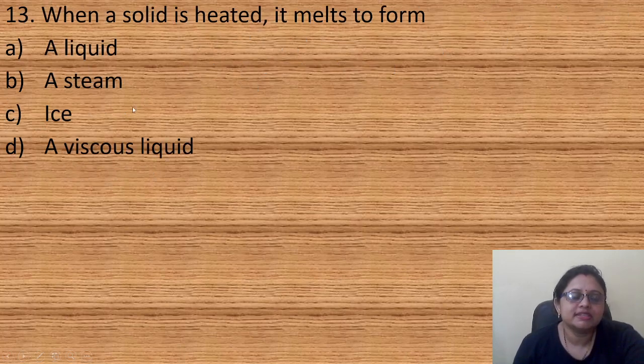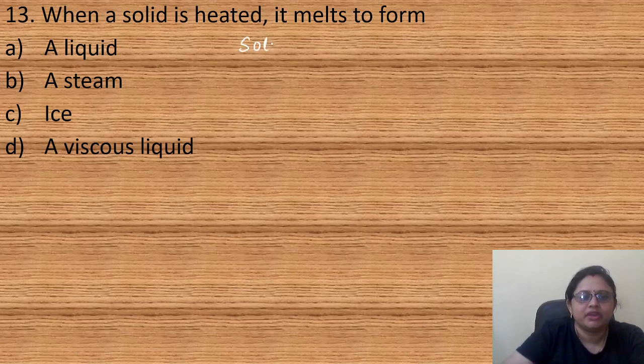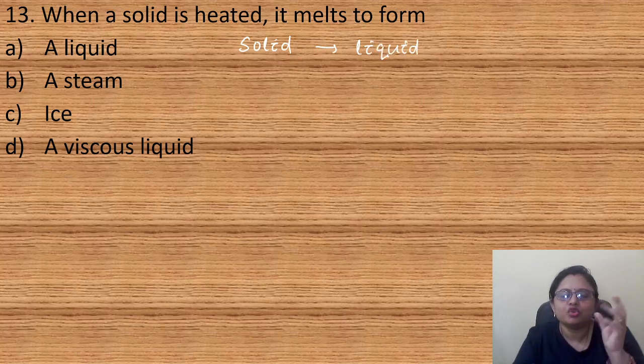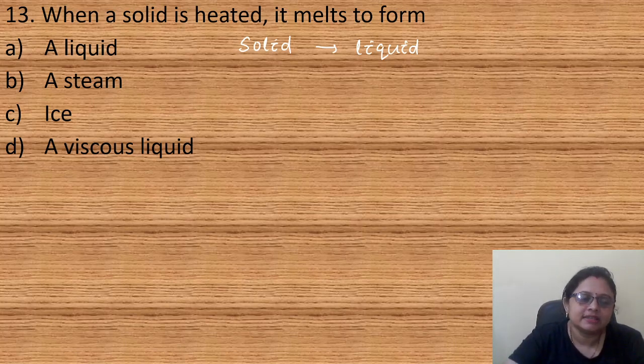Coming to the next question, when a solid is heated, it melts to form: option A, liquid; B, steam; C, ice; D, viscous liquid. So when we heat a solid, it gives rise to liquid. You know, when we heat ice, it is converted into water, right? Ice is the solid state and water is the liquid state. So here the correct answer is option A, that is liquid.